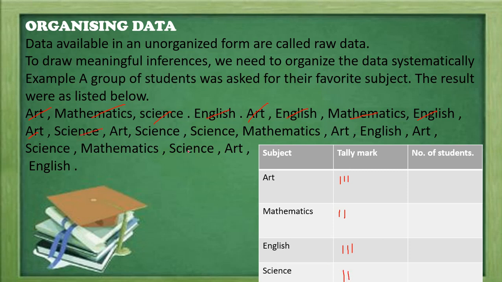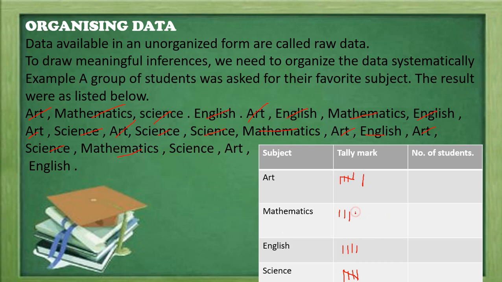So here it is science, then art, then art, then science again, so here is the tally mark for science, here it is again science, so make one more tally mark. Now mathematics, make the tally mark for mathematics. Art: after 1 2 3 4, four tallies, the fifth one we make like this cross. And English, then this is 4, and again art, one more, then science. After 4 tallies we make the fifth one diagonally.